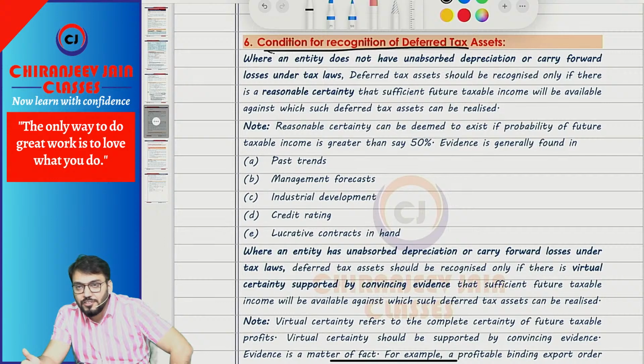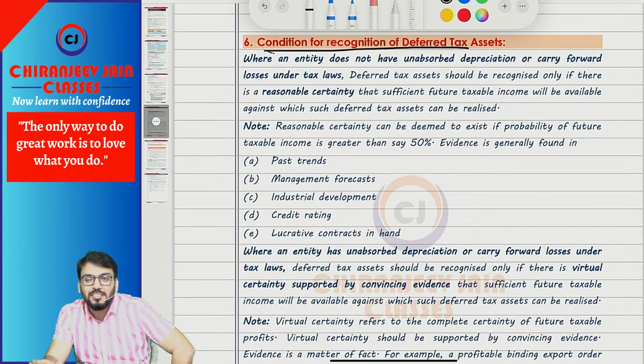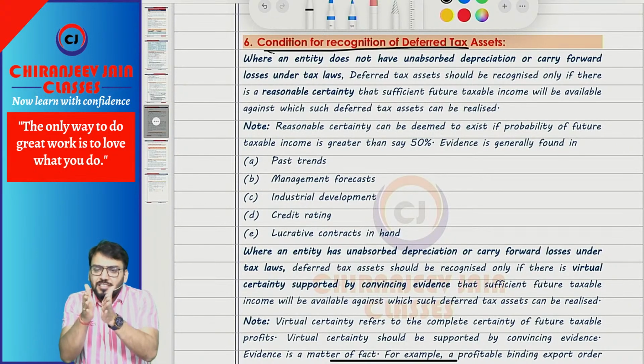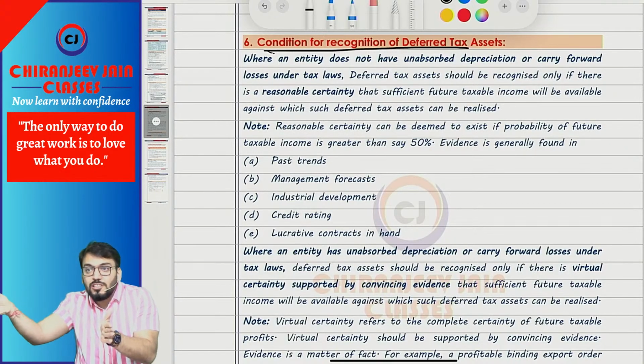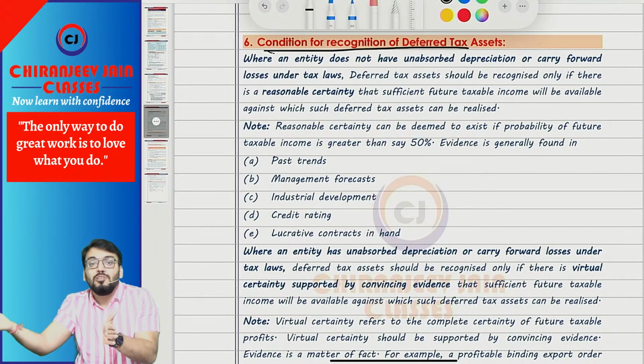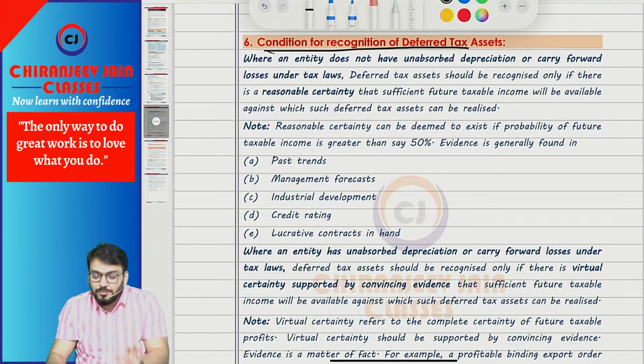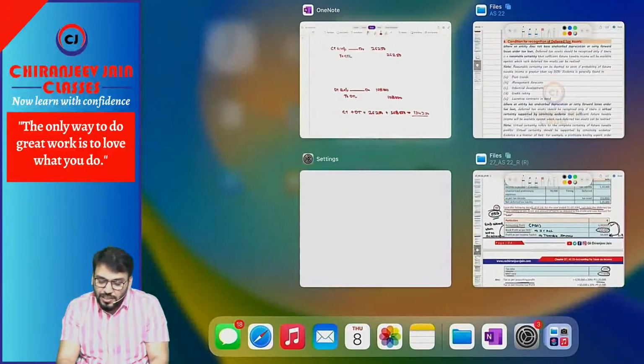on all timing differences to the extent there is a reasonable assurance that sufficient taxable profit will be available against which DTA can be utilized. Means can I say DTA should be based on sufficient future taxable profit. If you have some taxable profit in future, then only we can get some advantage, otherwise we will not get any advantage. Are you getting what I am saying? It is as simple as that, just try to understand.